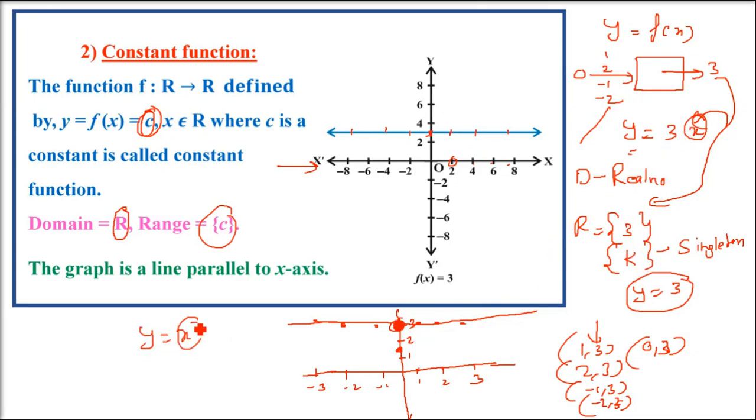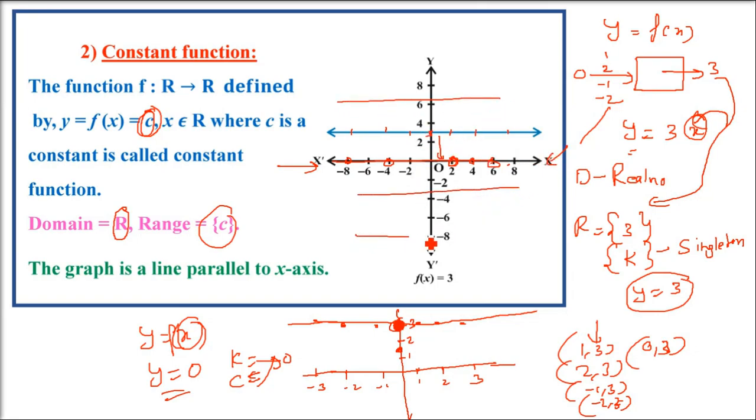Now let me take a special case. y is f(x) and y is 0. Because the singleton can be anything, any number can come. The constant is always a single number, 0. So this is 0. That means the line is the x-axis. So the line now is superimposed on the x-axis. So this x-axis and this line are the same. A line is parallel to the x-axis, but here it is the x-axis. So you will always find this kind of line parallel to the x-axis in a constant function. This is y equals negative 3. Constant function.